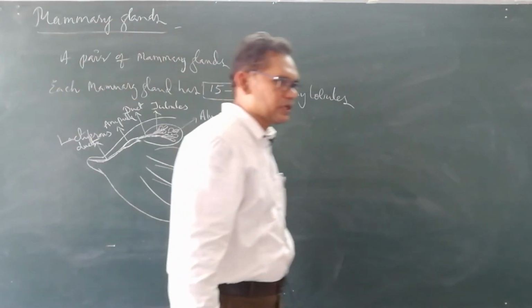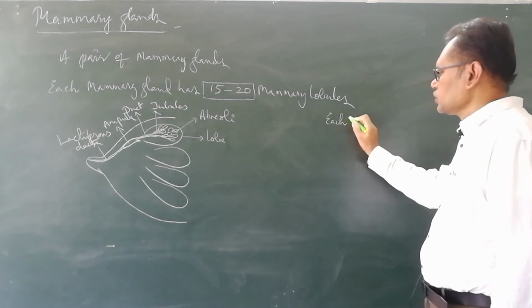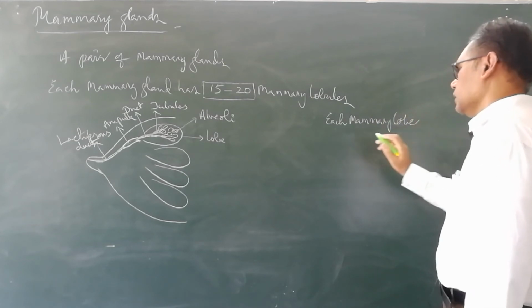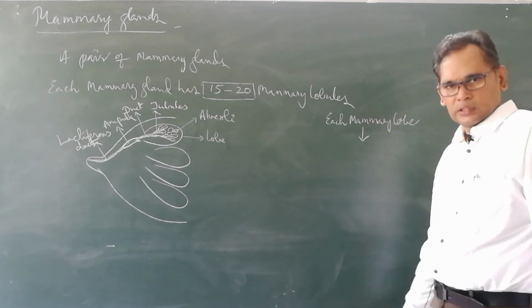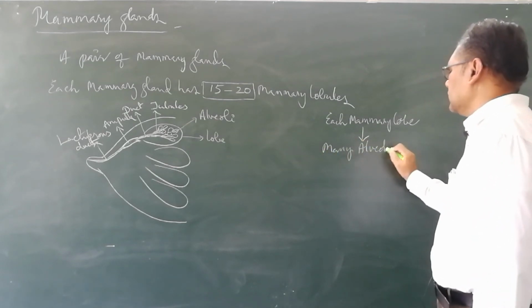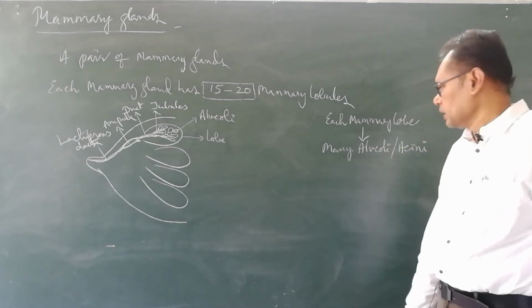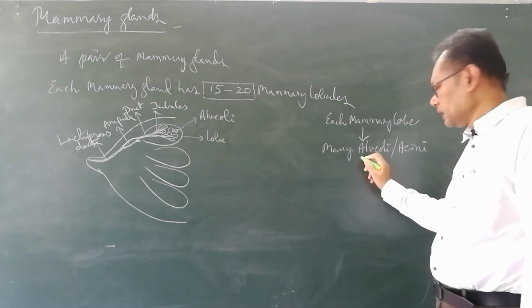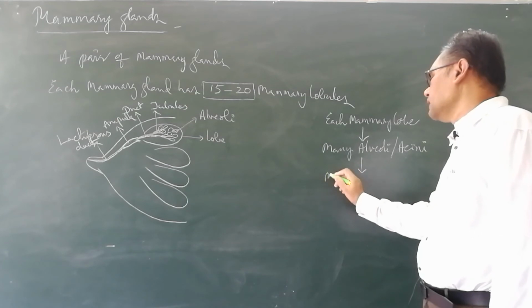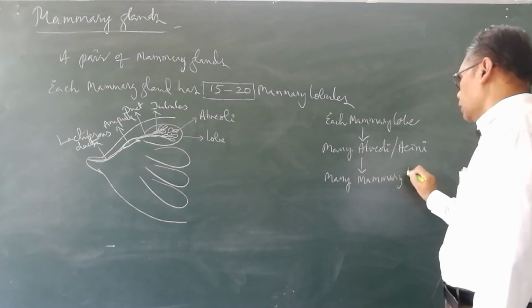Now here is how they are opened. Each mammary lobe consists of many alveoli or acini. Together they form many mammary tubules.